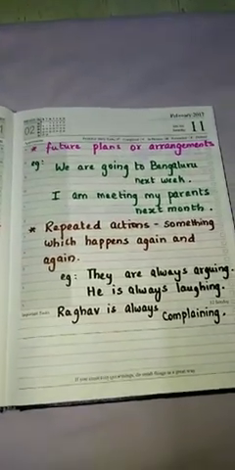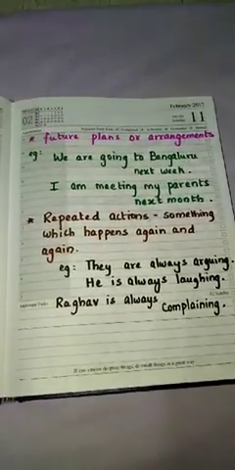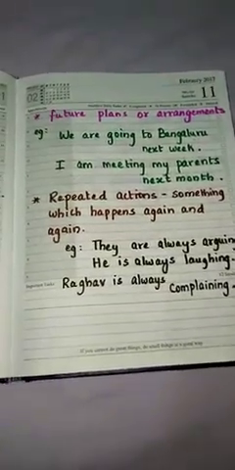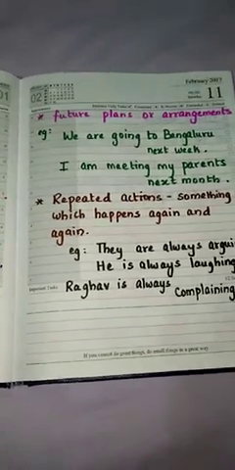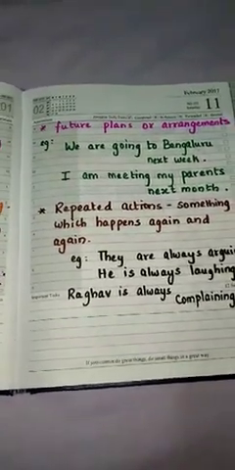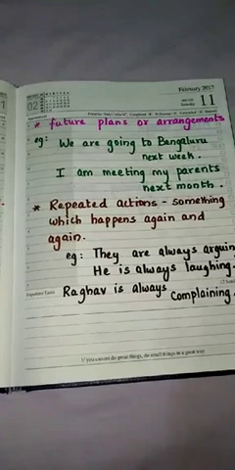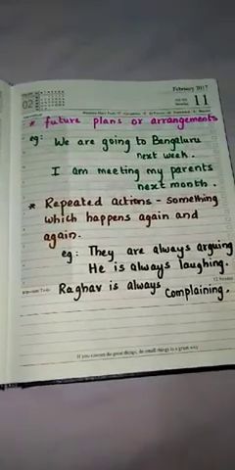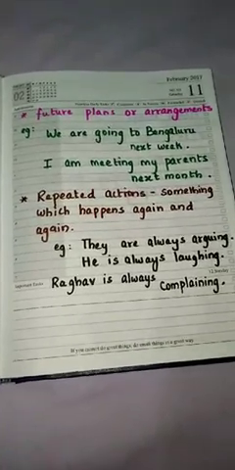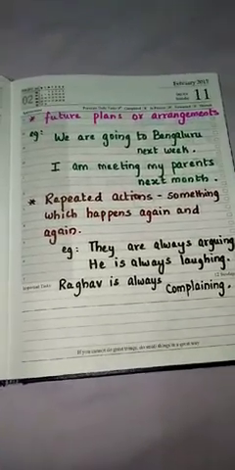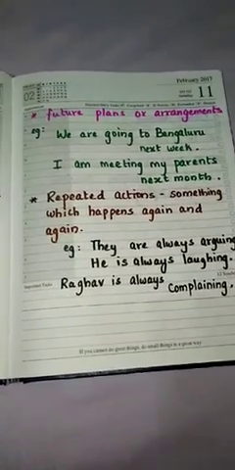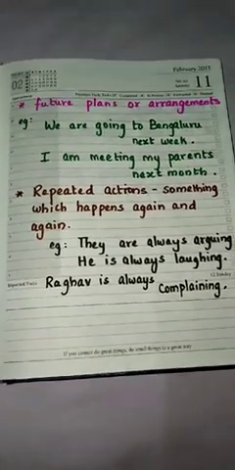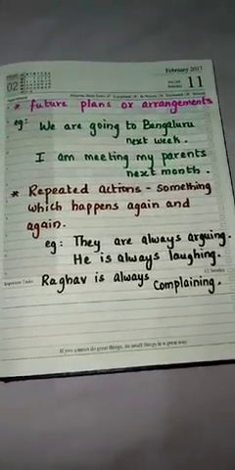Now the next thing: future plans or arrangements. To express your own future plans or arrangements, what you have decided to do in the near future. See here, we are going to Bangalore next week. So it means you have discussed with your family members and taken a decision. Next, I am meeting my parents next month. So it is your plan. To express your plans and arrangements which are expected to take place in the near future,